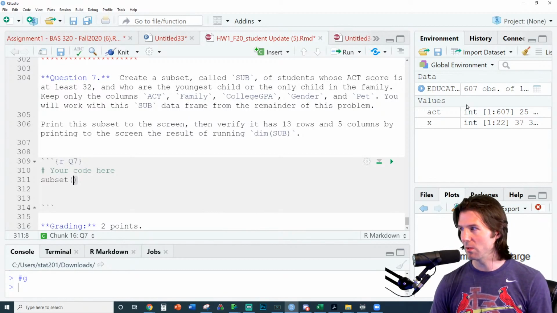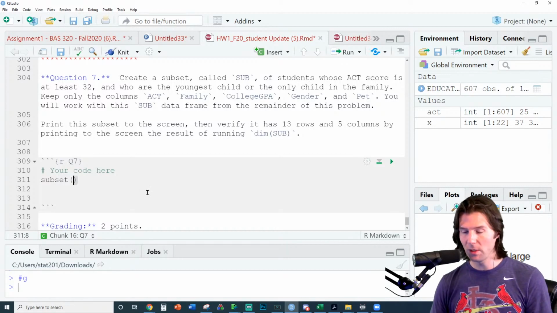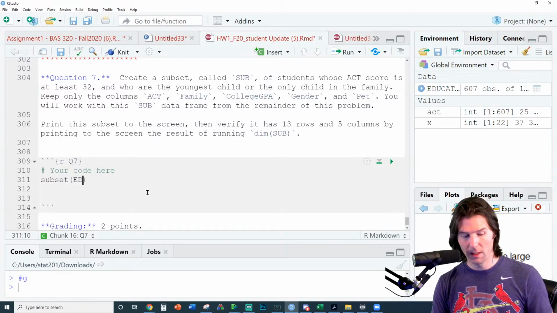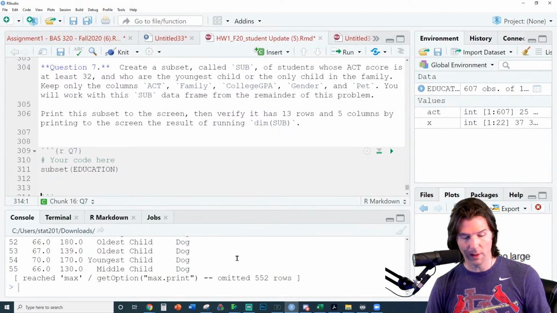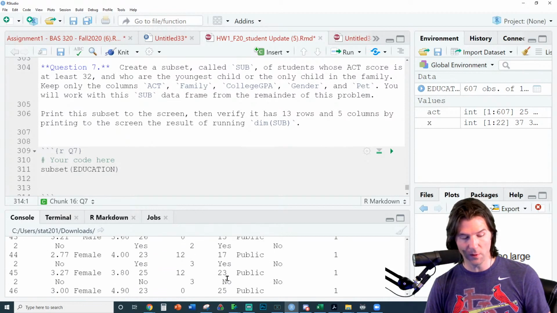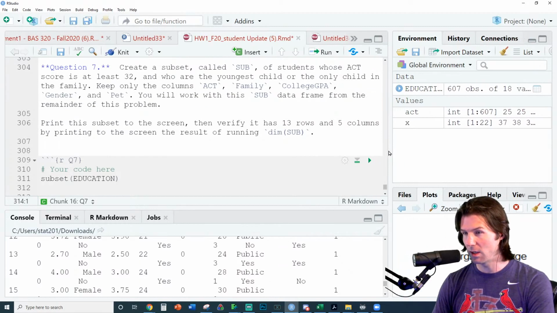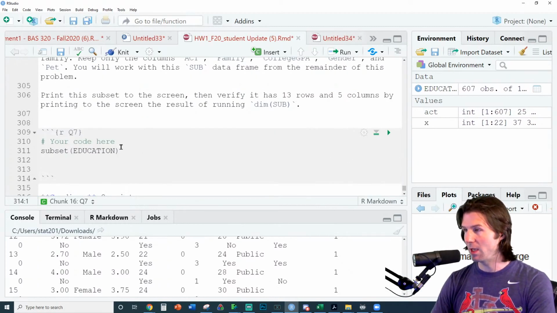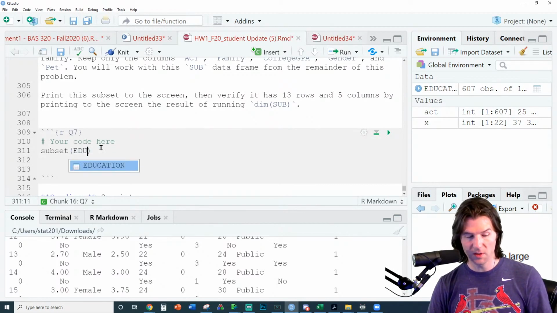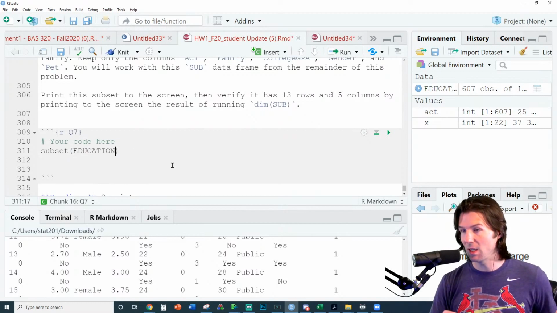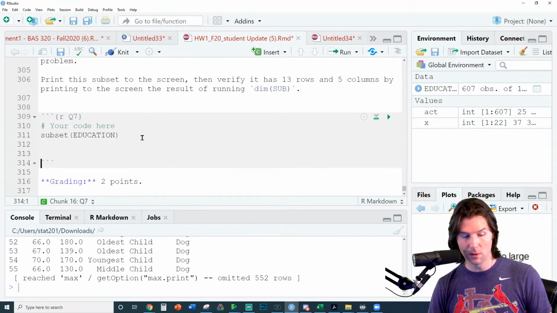So that's close. We're subsetting a certain data frame, so we need to subset the education data frame. One thing I'm going to do right here is put education here, and this will print the whole data frame to the screen. So if you notice, we get the full data frame when I print it. This is not a subset yet. It's the full entire data frame. So with the first ask, what are we subsetting? We are subsetting education. Now we need to do conditions.